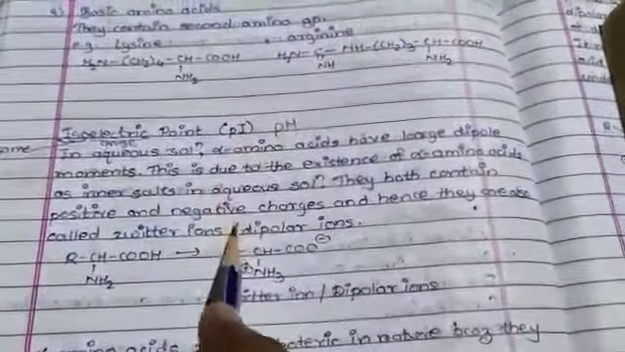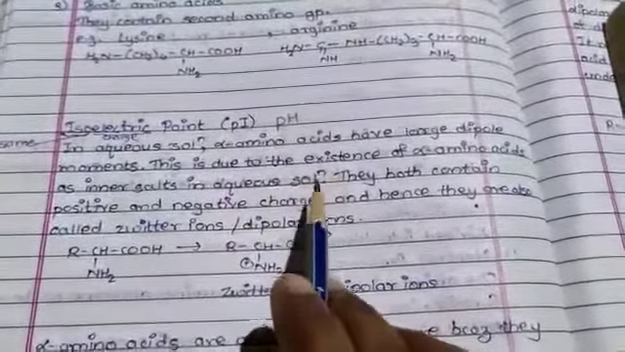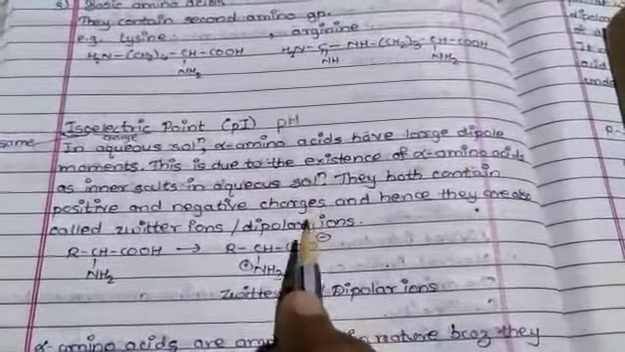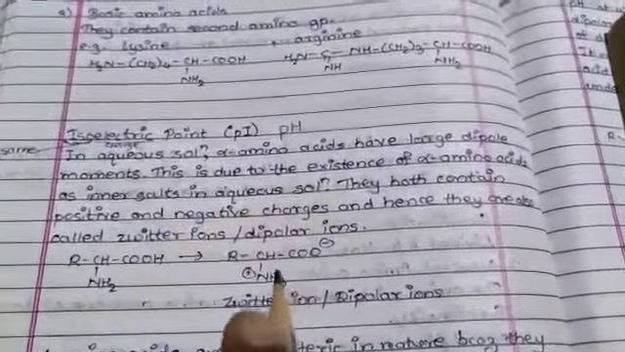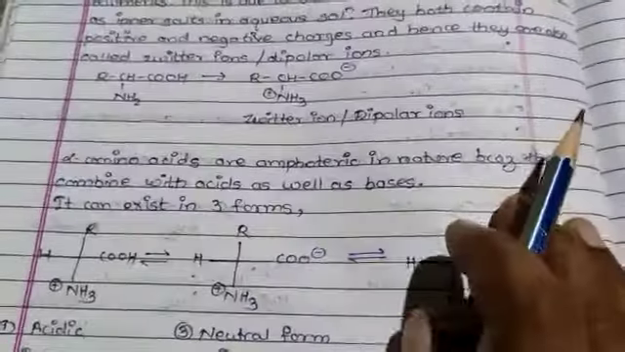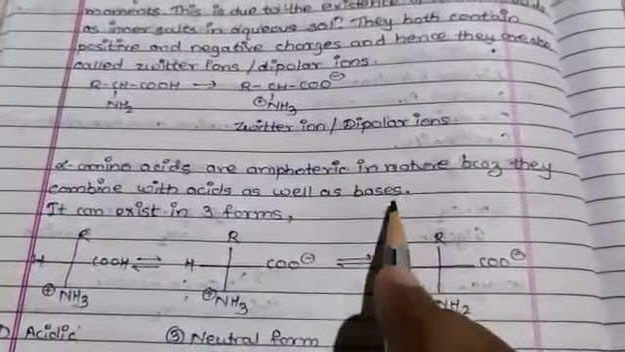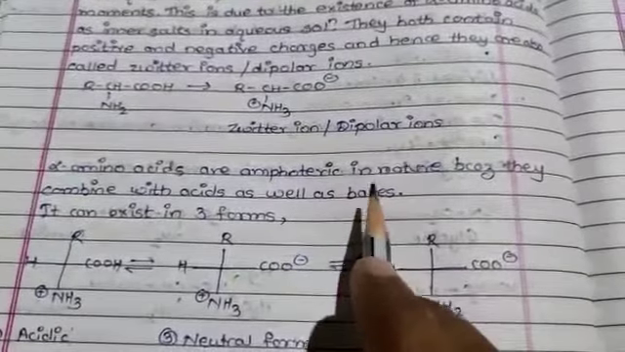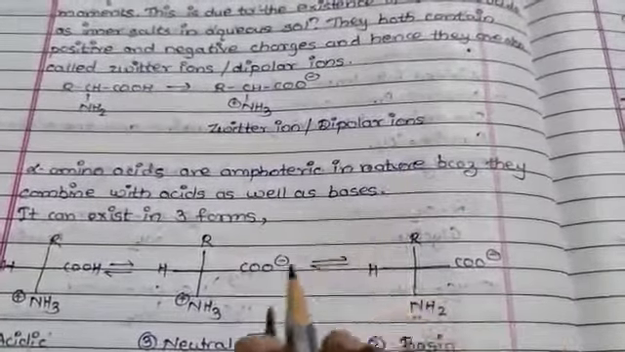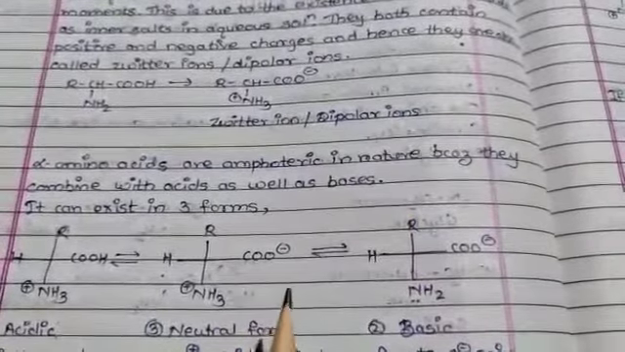What is isoelectric point? In aqueous solution, alpha amino acids have a large dipole moment, and this is due to the existence of alpha amino acid as an inner salt in aqueous solution. They contain both positive and negative charge, and hence they are called a Zwitter ion or dipolar ion. Alpha amino acids combine with acid as well as base and are therefore called amphoteric in nature, meaning they can accept a proton from a stronger acid as well as donate a proton to a stronger base. So the position of equilibrium depends upon the pH of the solution.